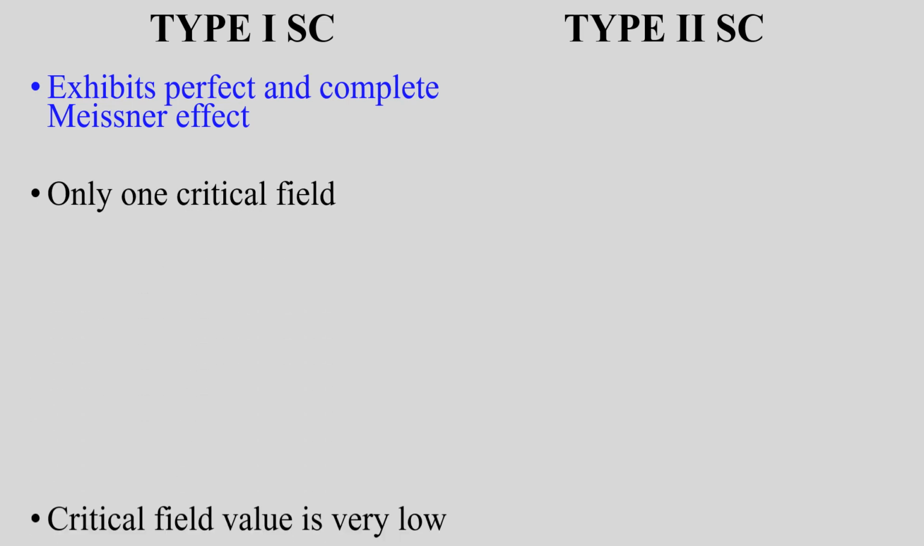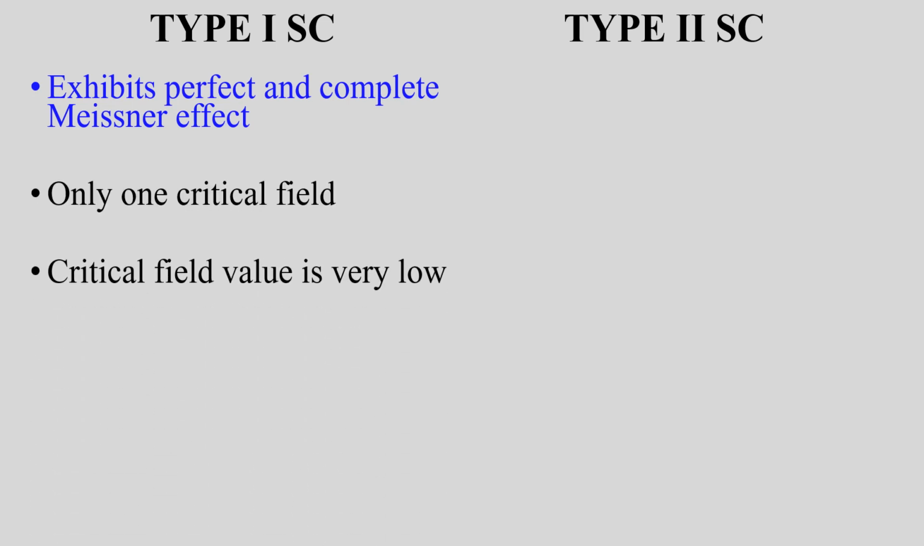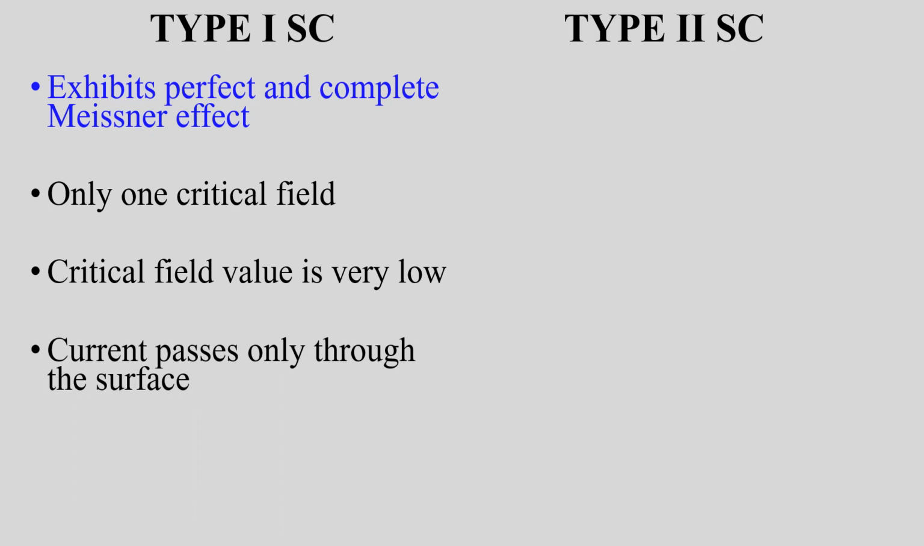The basic differences between type 1 and type 2 superconductors are as follows. Type 1 superconductors exhibit perfect and complete Meissner effect. They have only one critical field. Critical field value is very low. Current passes only through the surface. They are termed as soft superconductors. Examples are lead and mercury.